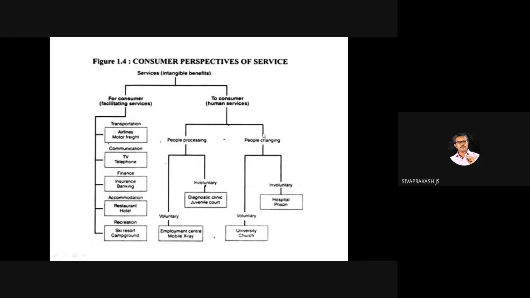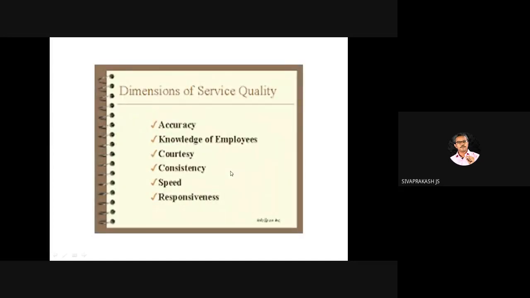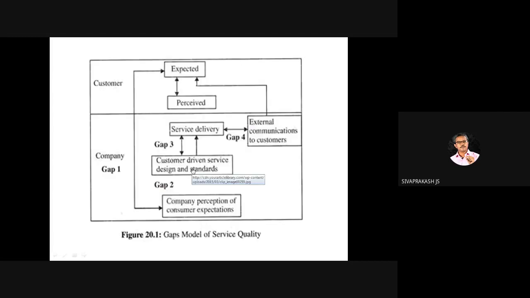Next, the consumer perspective of services. This is a basic thing we get to know. Dimensions of service quality: there are 5 dimensions basically, though there are 6 in some versions, we have to match. Then this is the GAPS model of service quality. The question used to come from production management. So what is the GAPS model of service quality? GAP 1, GAP 2, GAP 3, what do they refer to? The gap between expectation and perception levels.